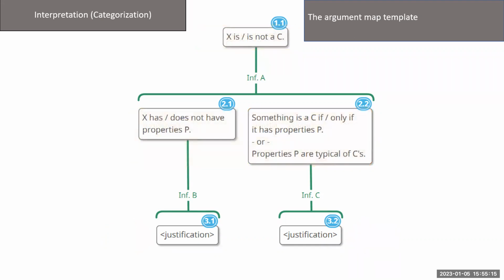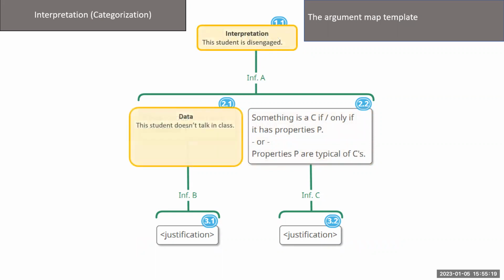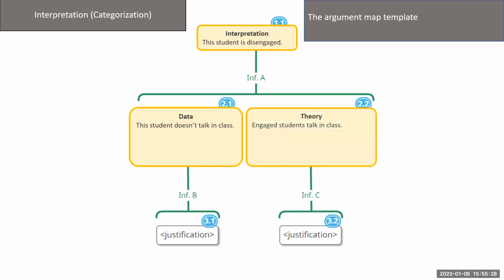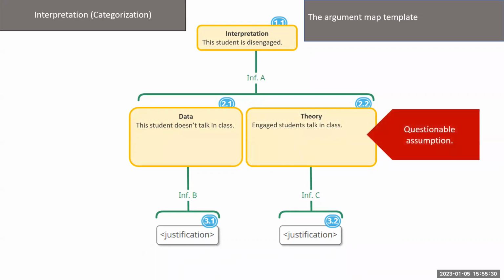Finally, suppose that someone interprets a student as disengaged on the grounds that the student doesn't talk in class. Looking at the template, we can see that this interpretation must assume that engaged students talk in class, and this assumption is certainly open to question and possibly culturally biased.